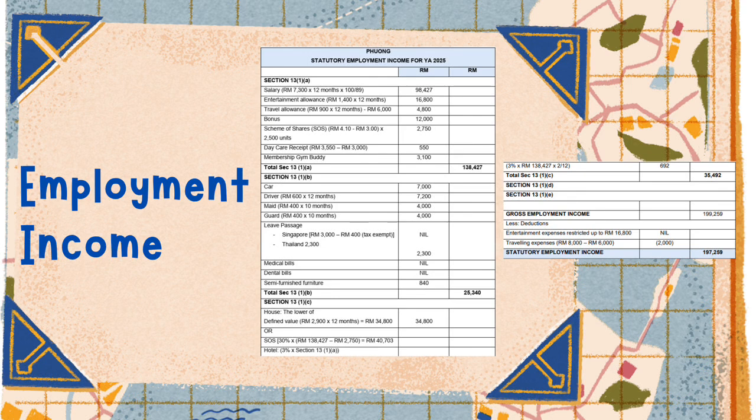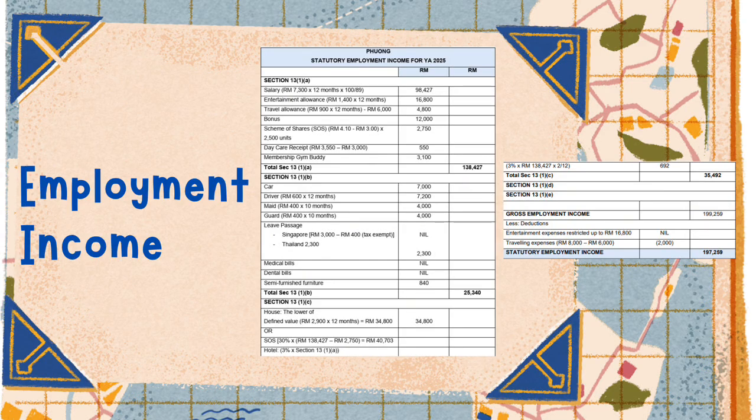From this amount, allowable deductions are considered. In this case, Fuang is entitled to deduct 2,000 ringgit relating to travelling expenses, because the allowable exemption has already been taken into account. After deducting the allowable expenses, her statutory employment income for the year of assessment 2025 is 197,259 ringgit.